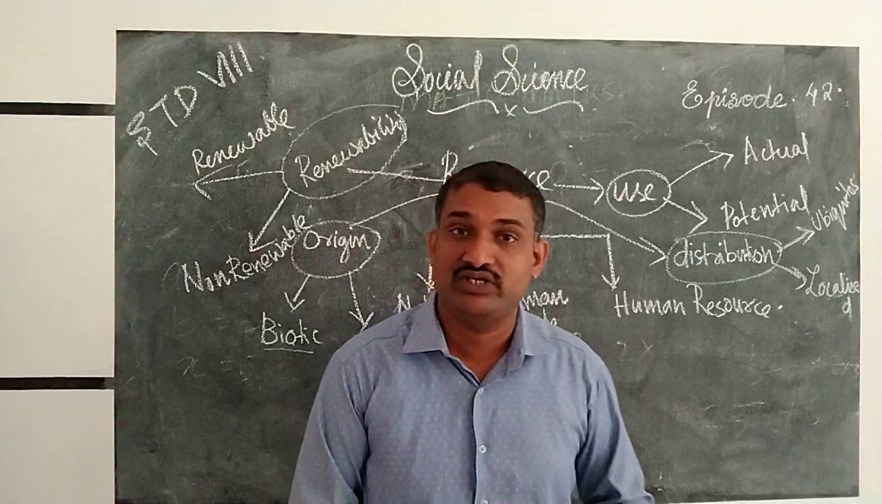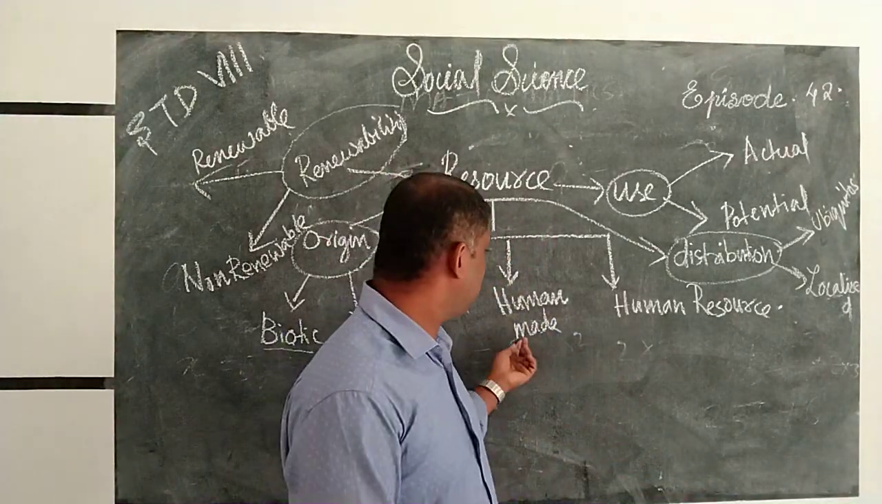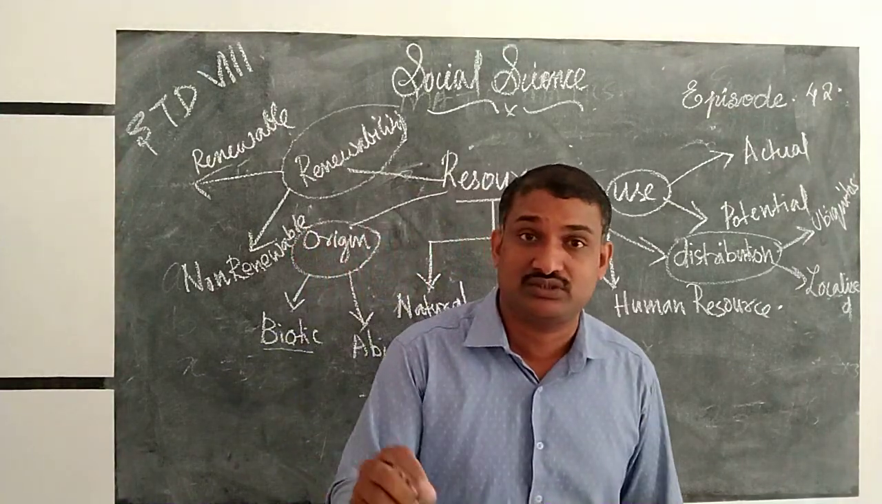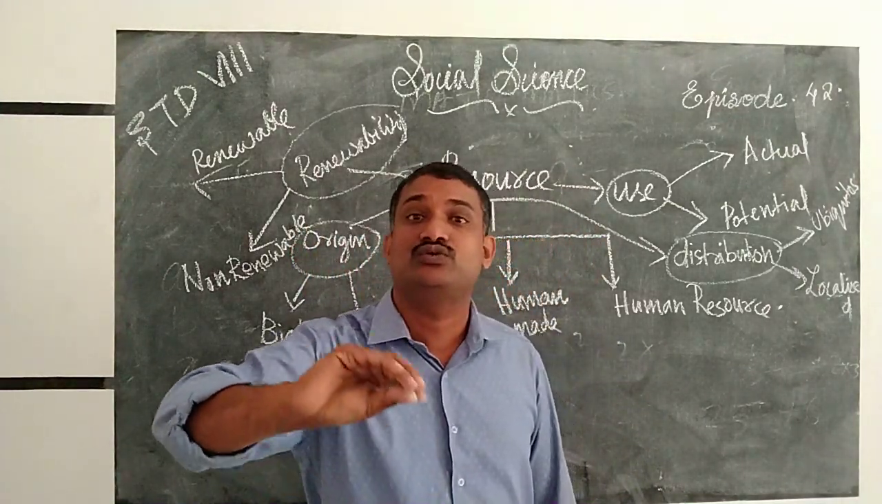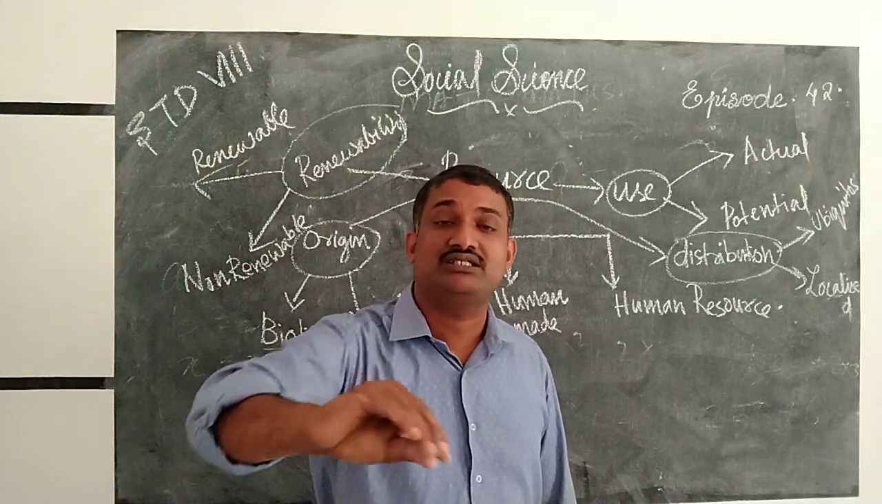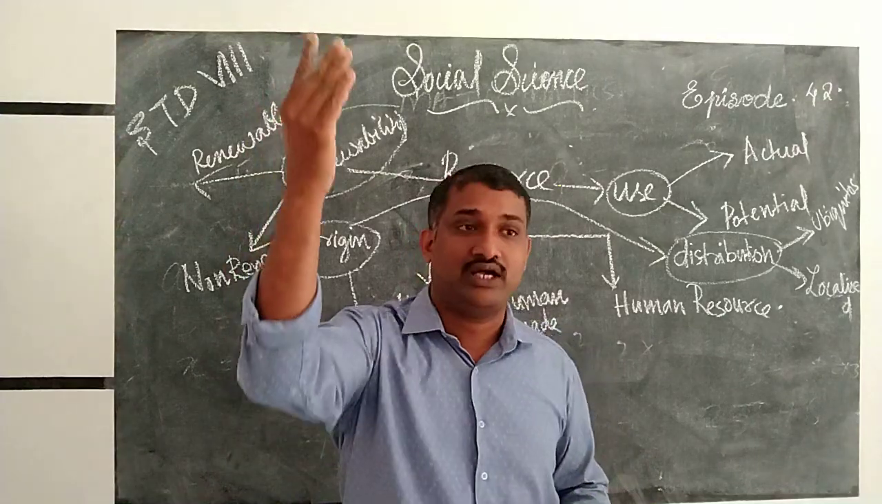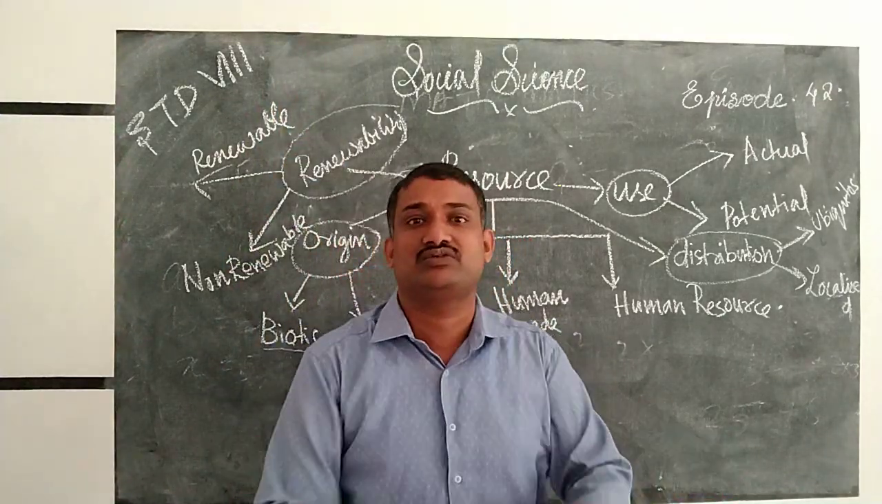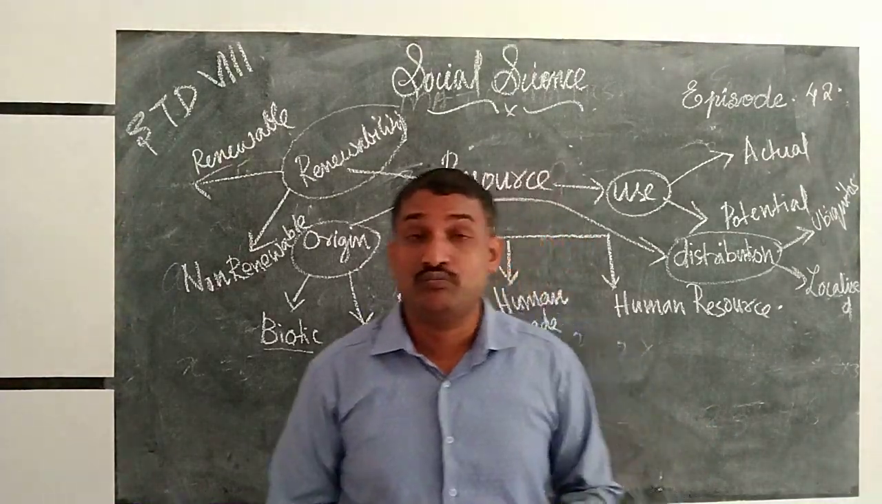Natural resources are the resources that we get from nature. So that is abundant in nature. So next is human-made resource. Human-made resources are the resources where we transform these natural resources into a useful substance. For example, a bridge, a fan, a light, all these substances we can call human-made resources.